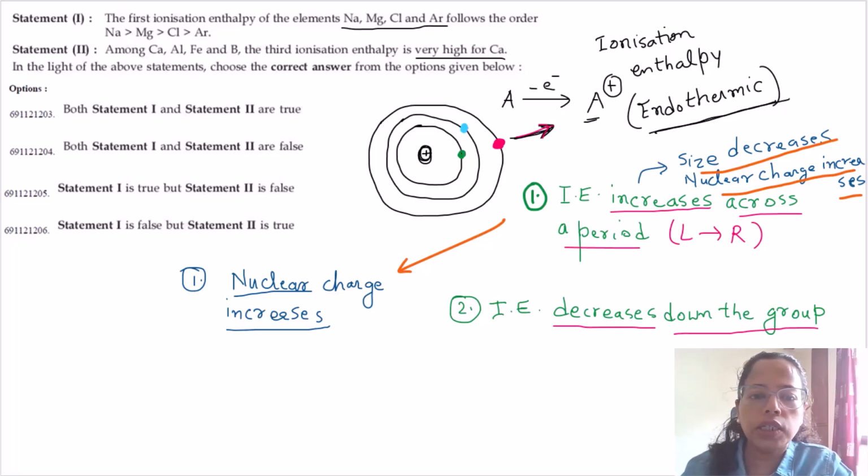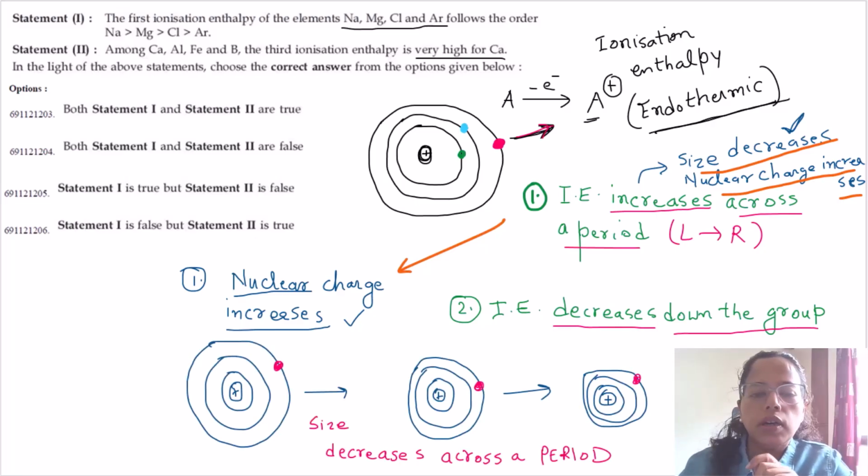So the increase in the nuclear charge is a much more significant factor as compared to the increase in the number of electrons. And this increase in the nuclear charge pulls the electrons more towards itself, and therefore the atomic or ionic size decreases. Now, when it is clear that across the period the atomic or ionic size decreases, then what happens to the ionization enthalpy?